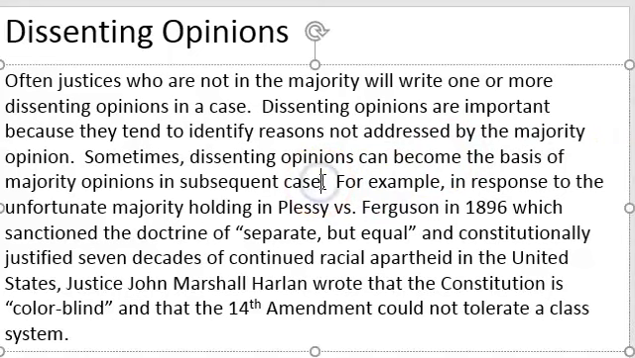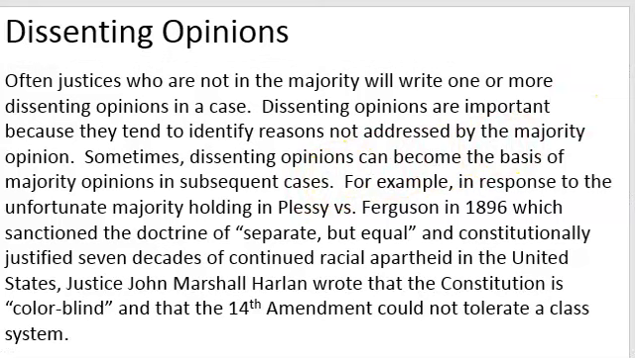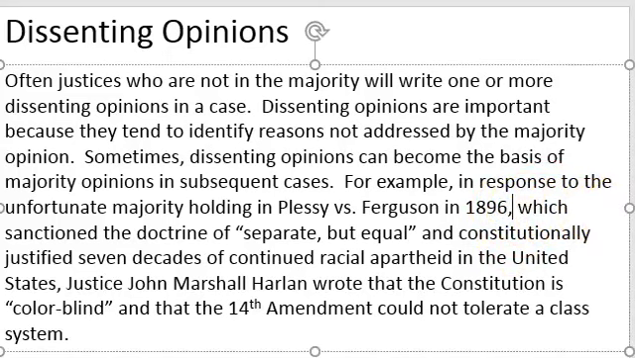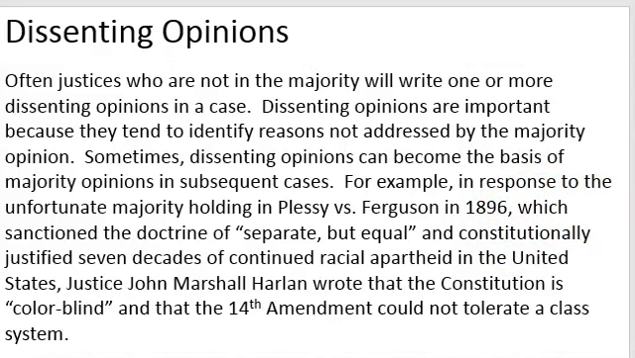For example, in response to the unfortunate majority holding in Plessy v. Ferguson in 1896, which sanctioned the doctrine of separate but equal and constitutionally justified 7 decades of continued racial apartheid in the United States, Justice John Marshall Harlan wrote that the Constitution is, quote, colorblind, unquote, and that the 14th Amendment could not tolerate a class system. This, of course, became the basis of the Supreme Court's unanimous opinion in the previously mentioned Brown v. the Topeka Board of Education.